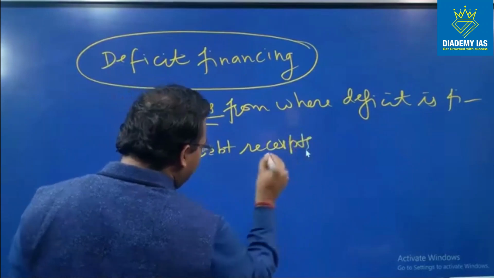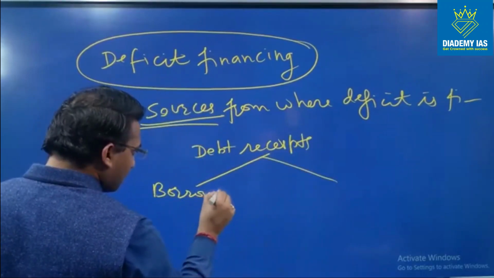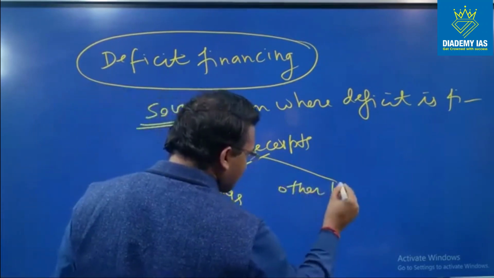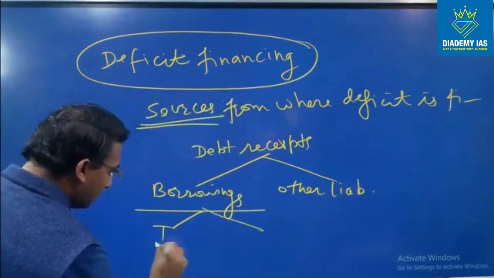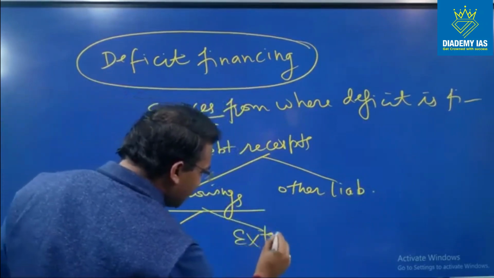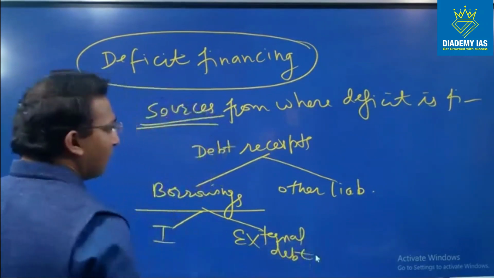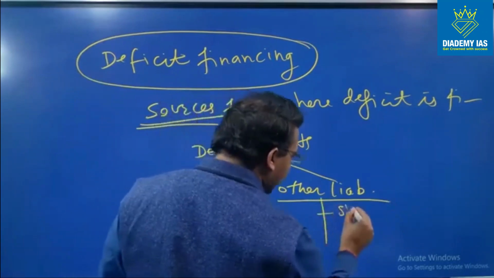So debt receipts can be either in the form of borrowing or other liabilities. Borrowings can be either internal or from external, which is called external debt, right? Other liabilities can be in the form of small savings schemes.